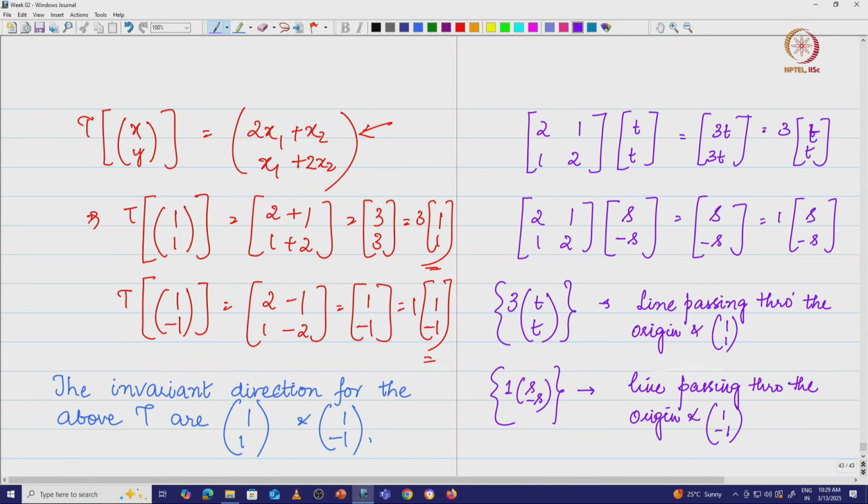So, this is again going to be a subspace, this means this is a subspace, and this is also a subspace. These subspaces wherein the effect of the transformation is just to scale are called invariant subspaces associated with a particular transformation.